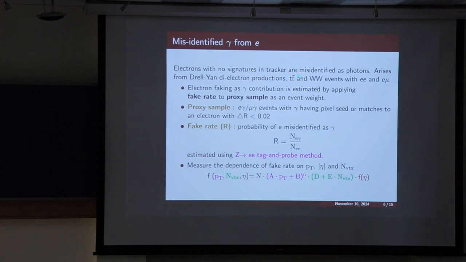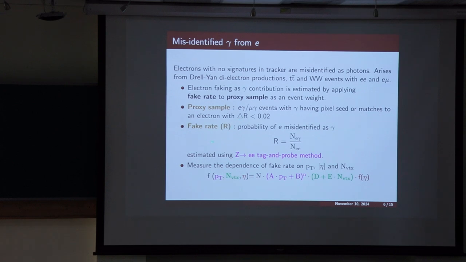To estimate this background, we use a very simple method, that is the fake rate of this process times some proxy sample. We define the proxy sample as lepton photon events where the electron is faked as a photon. When an electron is faked as a photon, the photon has a pixel seed and it is matched to an electron within a delta R of 0.02. This is the way we require that the photon is a fake photon.